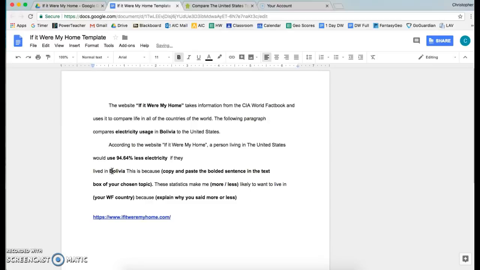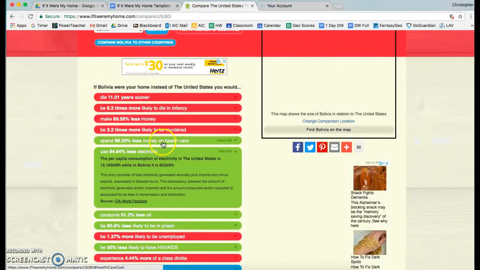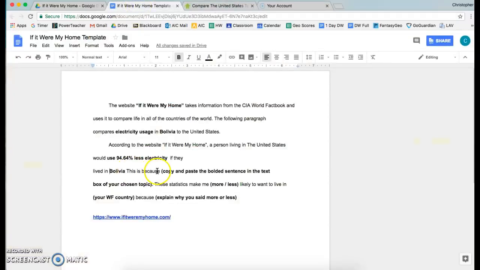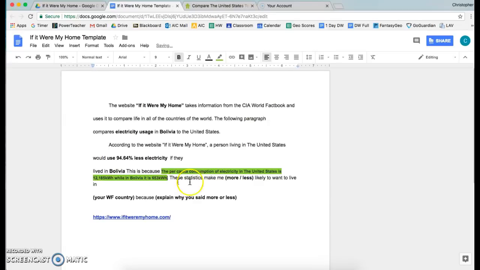The next part says, this is because, and then here you're going to copy and paste the bolded sentence in the next box of your chosen topic. So if we go back to this screen, we notice how we have our white statement here. This bolded sentence right below is what we're going to copy and then paste right within these parentheses. Okay, we'll worry about the formatting later, so you can just leave that like this for now.